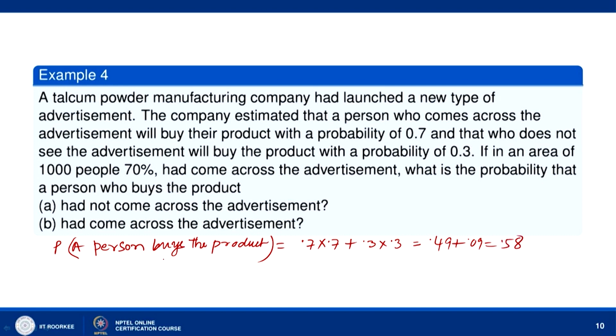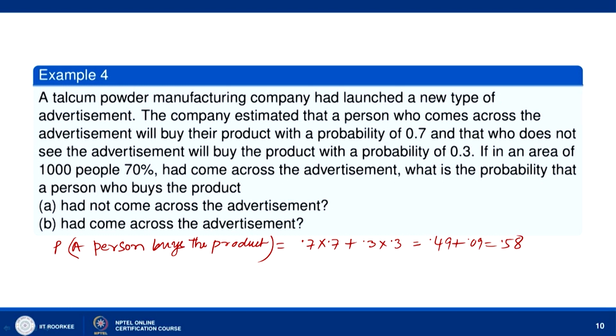So the probability that a person buys the product is 0.7 into 0.7, where 0.7 is the probability that he has seen the advertisement, and if he has seen the advertisement, then he buys the product with probability again 0.7. Then he does not see the advertisement, that probability is 0.3, and when he does not see the advertisement and buys the product, that probability is 0.3. So 0.7 into 0.7 is 0.49, 0.3 into 0.3 is 0.09. So it is 0.58. Okay.